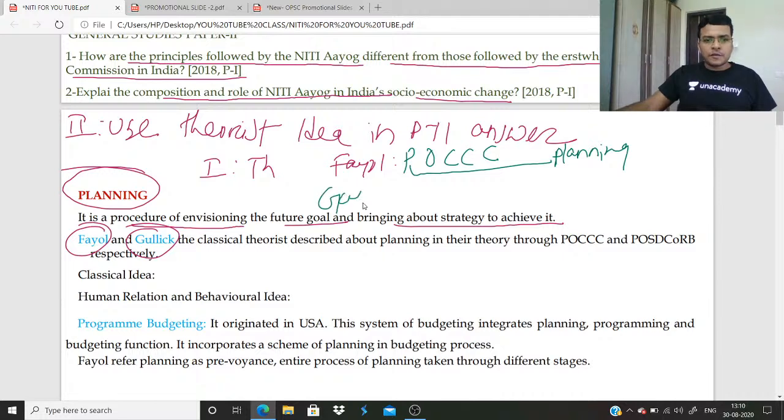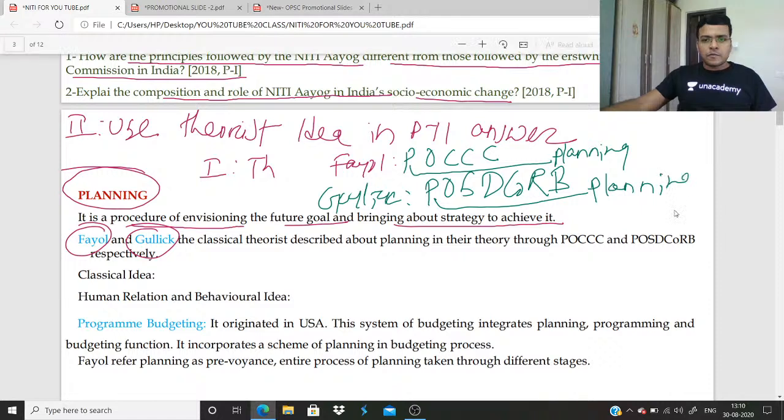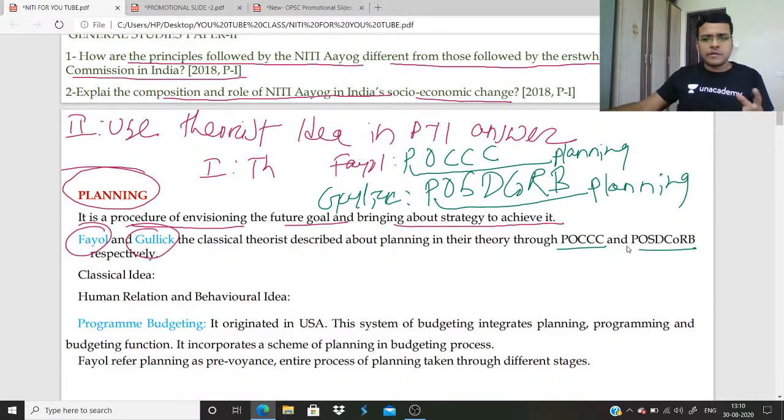After that, Gulick's POSDCORB, this P is also planning. So you write directly about Fayol's idea and Gulick's idea. Apart from that, this POC and POSDCORB you all know, but the thing is, I will teach you how you write paper 1 in paper 2. After the classical idea on planning, the human relations and behavioral idea of planning.